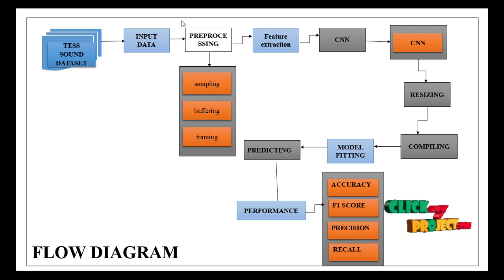This is a flow diagram. We have used the test data set here. Here is the .wav file extension. We have to extract the data and pre-process it by sampling, buffering, and framing. Extract the features according to the classes and apply the DL algorithms like CNN, and resizing it and compiling it, model fitting, and then finally the prediction. Performance analysis: accuracy, loss, F1 score, and precision.